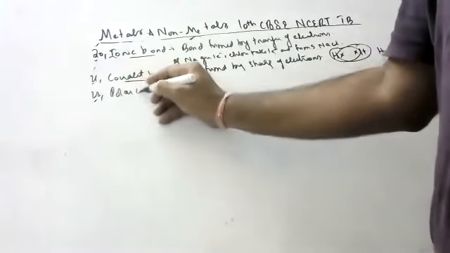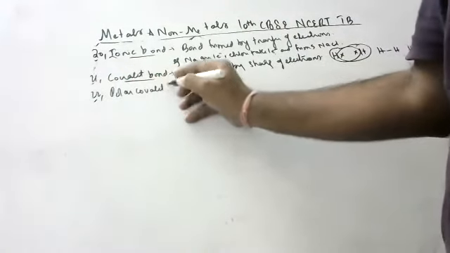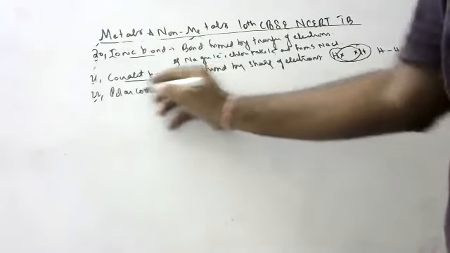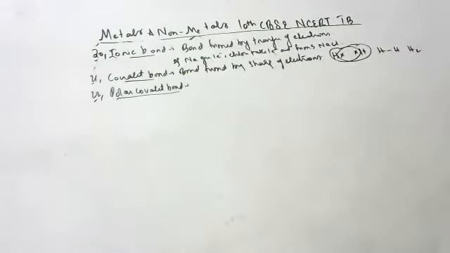Polar covalent bond. What is polar covalent bond, children? Polar covalent bond means what, children? Anyone? Polar covalent bond is there, and we also have non-polar covalent bond.